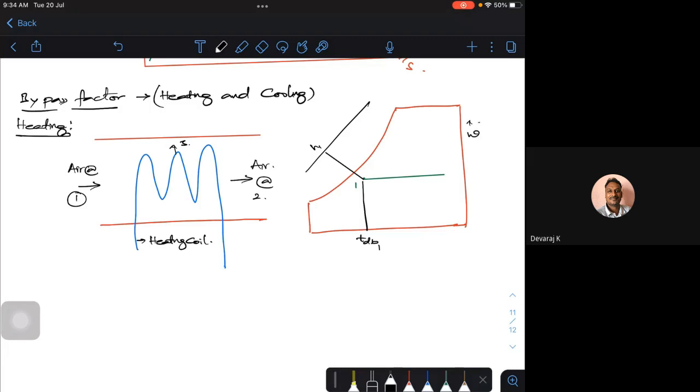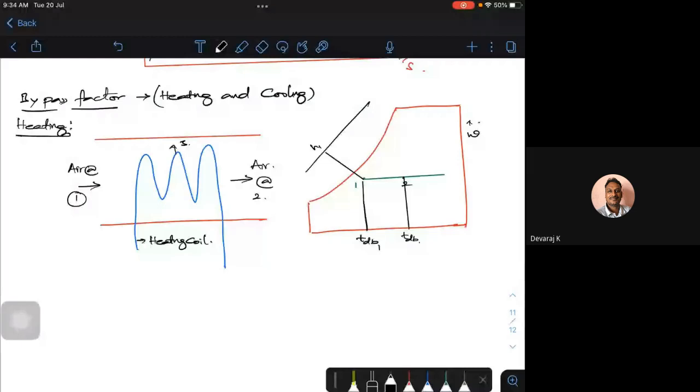So whenever I heat it, suppose I want to reach a point 2. I want to heat the air to point 2. Let me call this point 2. This is your dry bulb temperature 2, and the corresponding enthalpy.